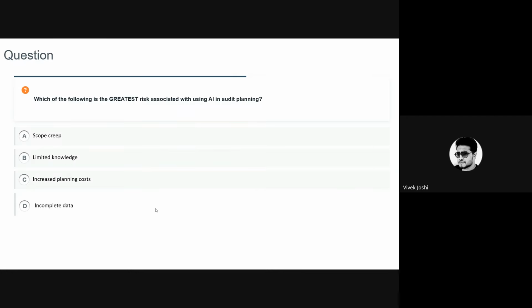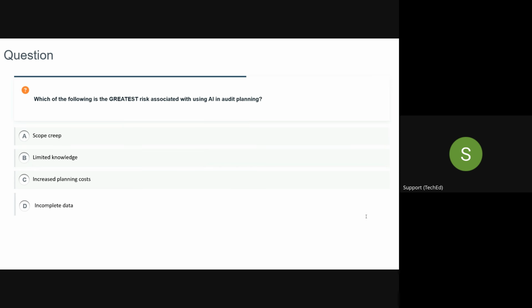If this is asked in the exam, do we get half a mark for B? No, no. We don't know how the marking is done in any of the ISACA examinations. We don't have much clarity, basically.